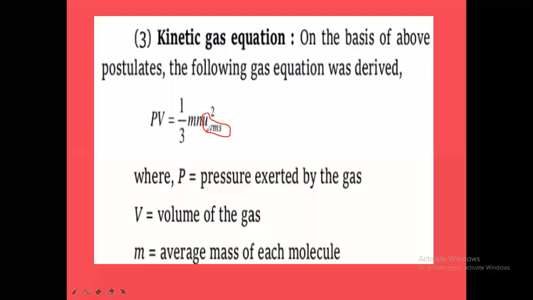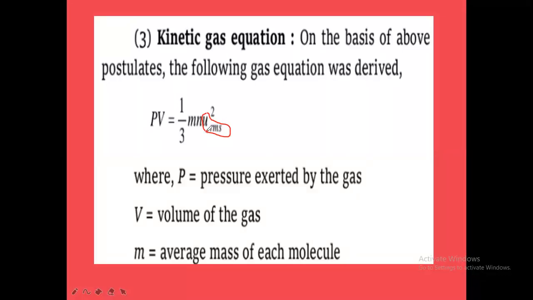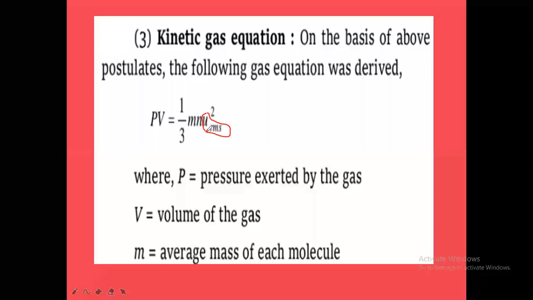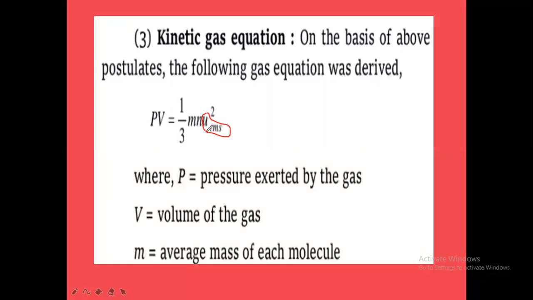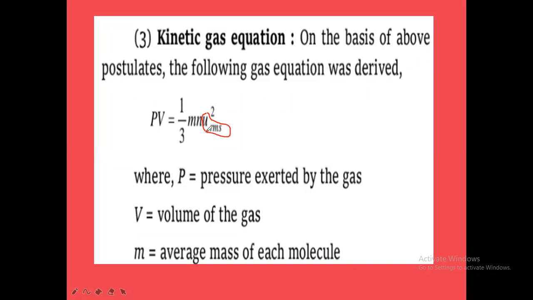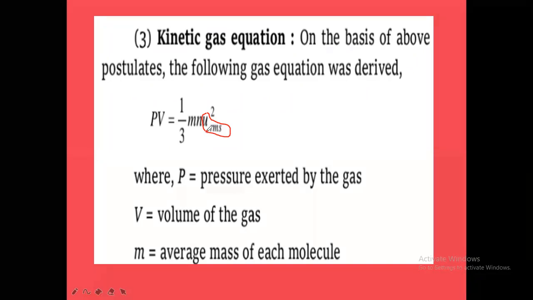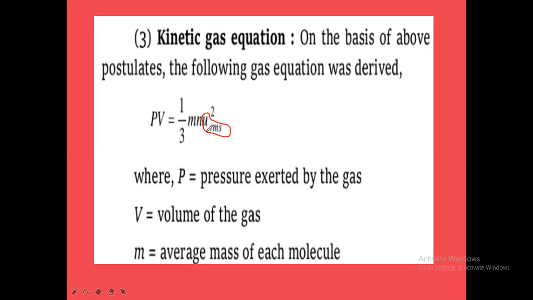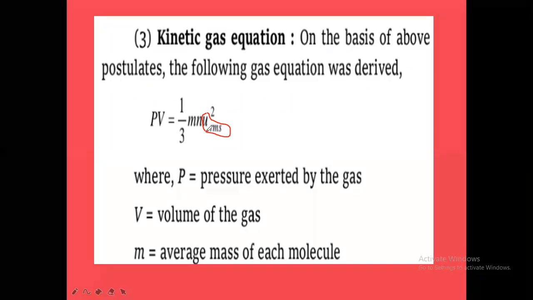There will be three types of velocities. Remember, for gas molecules in a gas, there will be three types of velocities. That means all the gas molecules in the gas will not have the same velocity. The gas molecules in a given gas in the container will have three types of molecular velocities. RMS velocity means root mean square velocity. Root mean square velocity is one type.